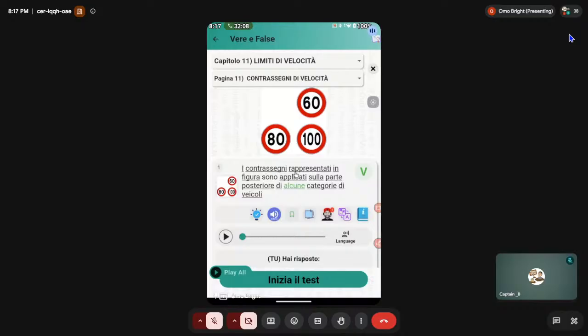I contrassegni rappresentati in figura sono applicati sulla parte posteriore di alcune categorie di veicoli. Pay attention. He said I contrassegni. Contrassegni means this signage, this picture we are seeing here. Rappresentati means representing. What are you seeing here that is representing? In figura, the word figura here means this figure.